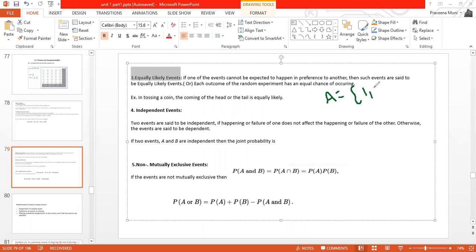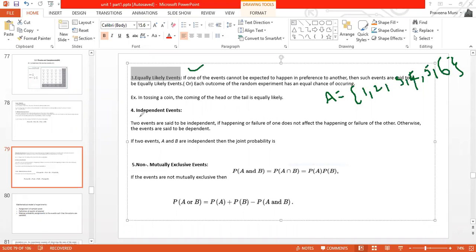We get 1 2 3 4 5 6. Yes or no? What is the probability of each outcome? The probability of each outcome is equal to 1 by 6. So each outcome has the same probability, and this particular event is called an equally likely event.